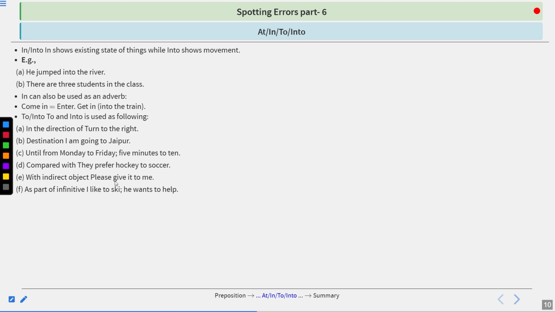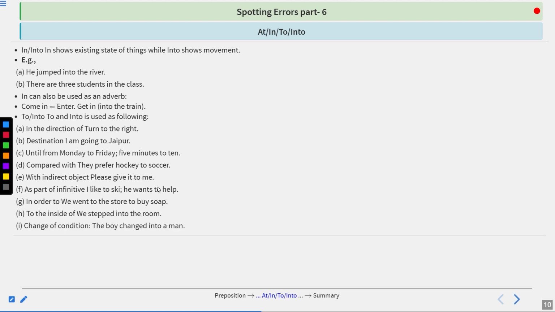As a part of infinitive: I like to ski. He wants to help. In order to: we went to the store to buy a shop. So here we are talking about the purpose. We went to the store, why? To buy a shop. To the inside of: we stepped into the room. Change of condition: the boy changed into a man. So we are talking about the change of condition.